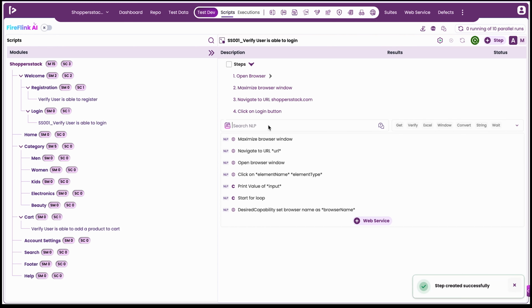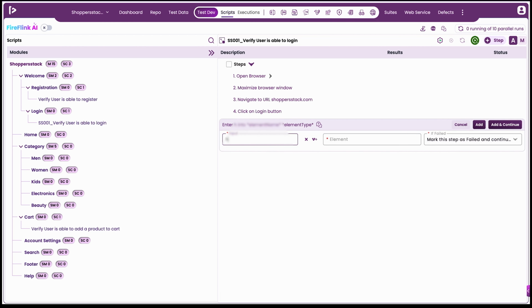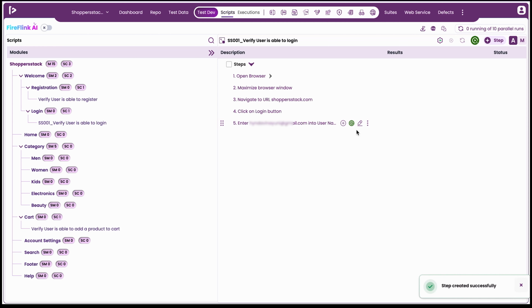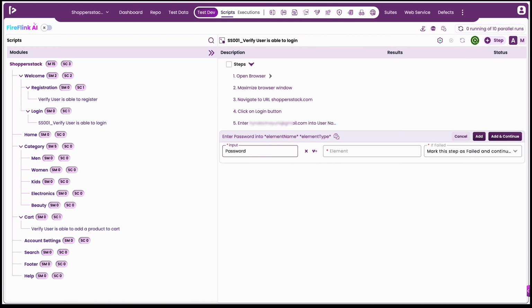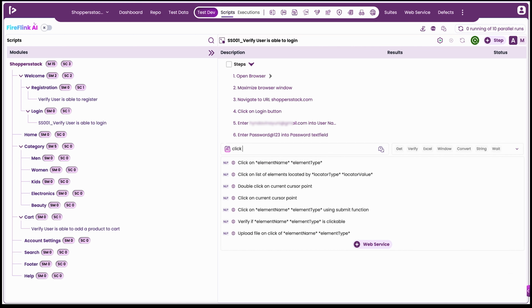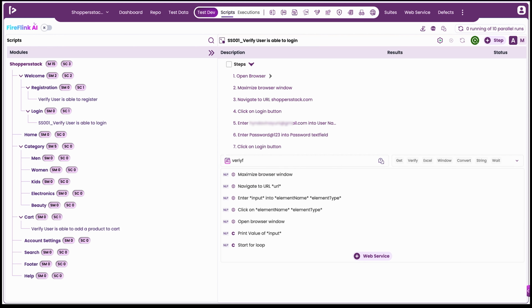Next is to enter a value into the email text field. Search for the Enter NLP and select Enter Input into Element. Provide a valid email ID in the input field, select the desired element, and add the step. We will now build the rest of the script following the same process. Search and choose the Enter Input into Element NLP again. Enter a valid password, select the desired element, and click on Add and Continue. Now, search for the Click on Element NLP, select the desired login button, and click on Add and Continue.